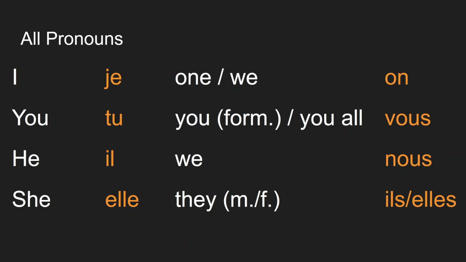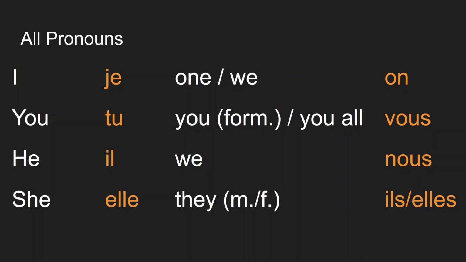There's I, which is je; you, which is tu; he, which is il; she, which is elle; one or we, one meaning like one has done this, one must do this, one can do this, which is on; you formal, if you're speaking to someone in a formal manner, or if you're speaking to multiple people, a group of people like you all, you would use vous.